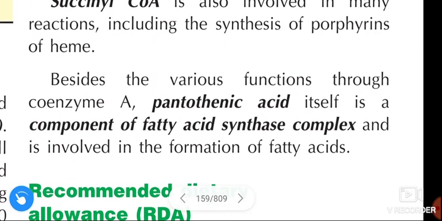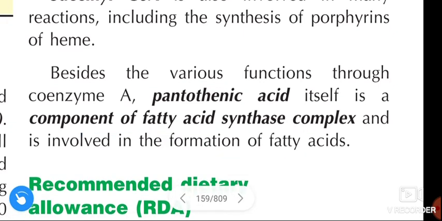Next, besides the various functions through coenzyme A, pantothenic acid, which is vitamin B5, itself is a component of the fatty acid synthase complex and is involved in formation of fatty acids. This is about the biochemical functions of vitamin B5 or pantothenic acid.